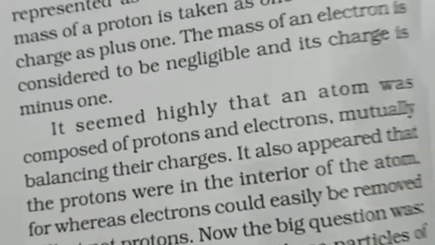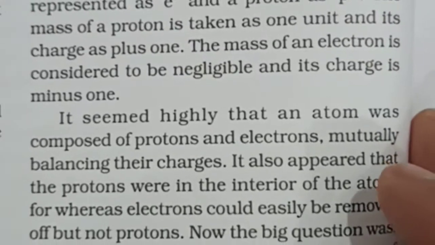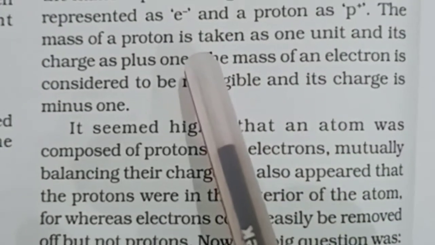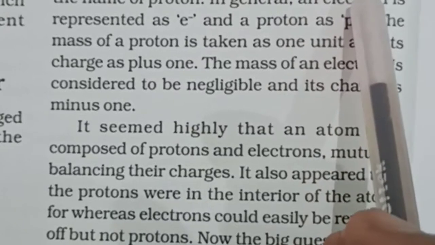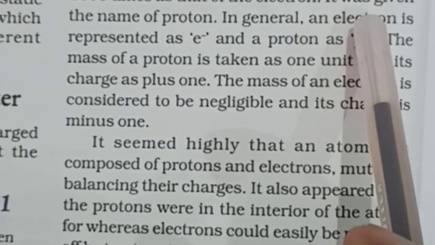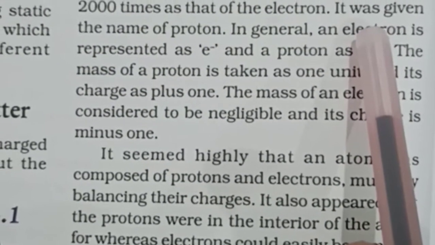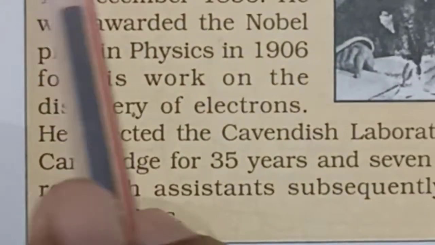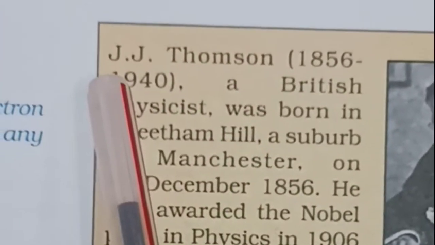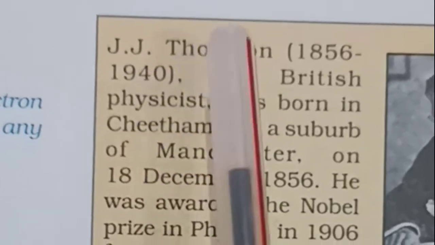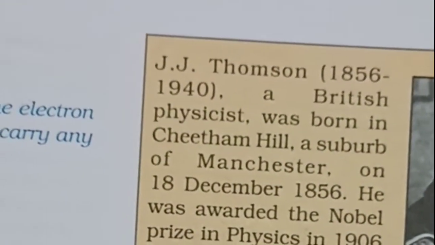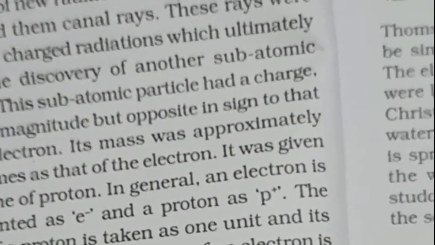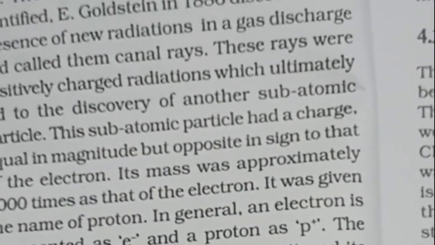Now we come to the electron. The electron was discovered by J.J. Thomson in 1897. His name is given on this page, J.J. Thomson. His full name is Joseph John Thomson. He discovered the electron. How did he do it?